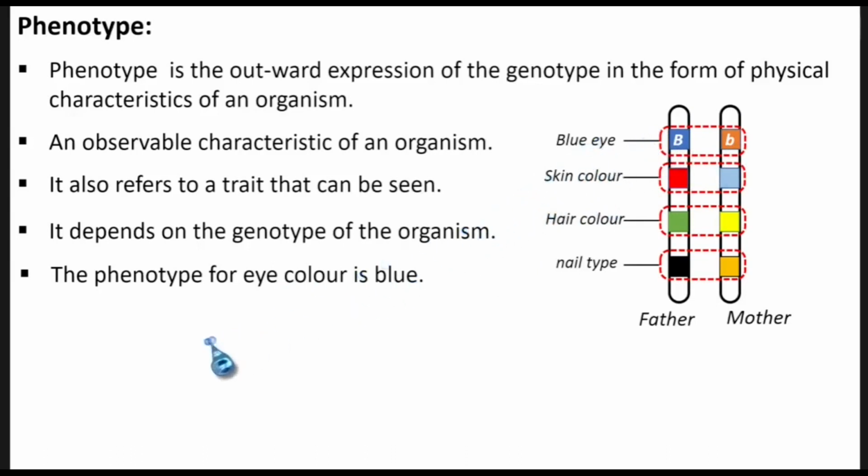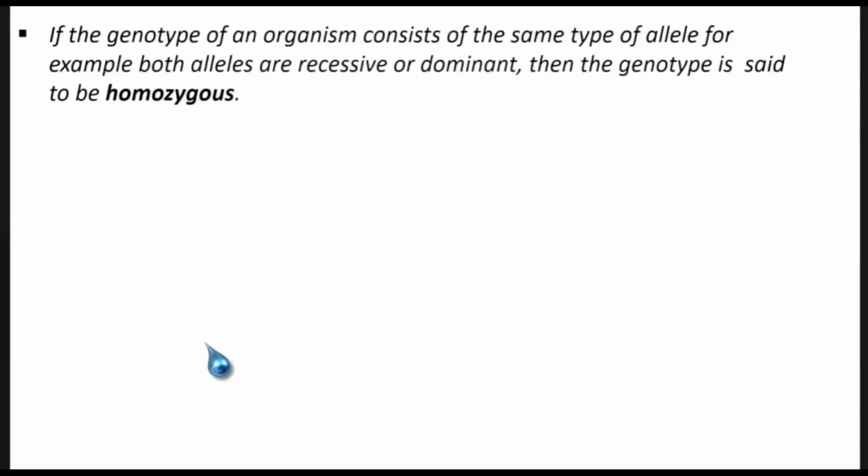Okay, so now let's move a bit. We are saying if the genotype of an organism consists of the same type of allele, for example, both alleles are recessive or dominant, then the genotype is said to be homozygous.